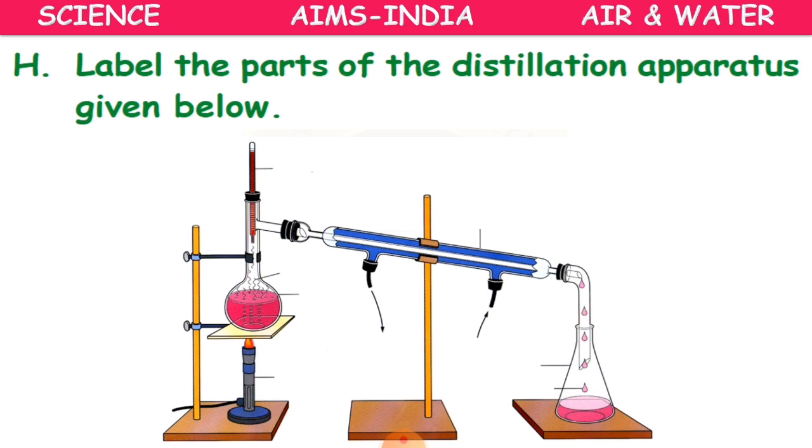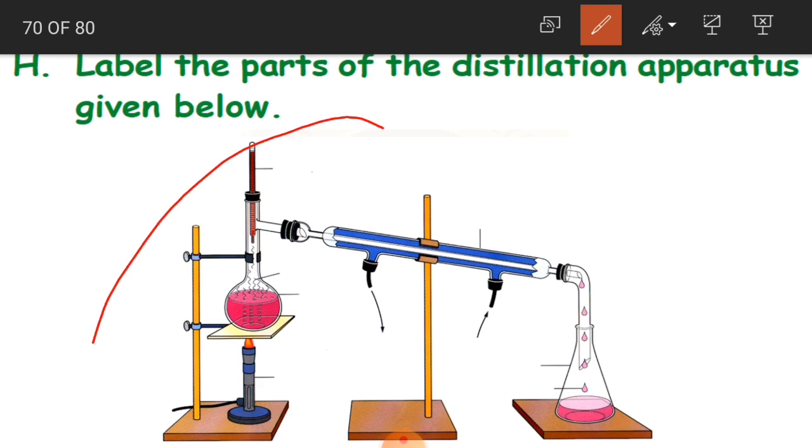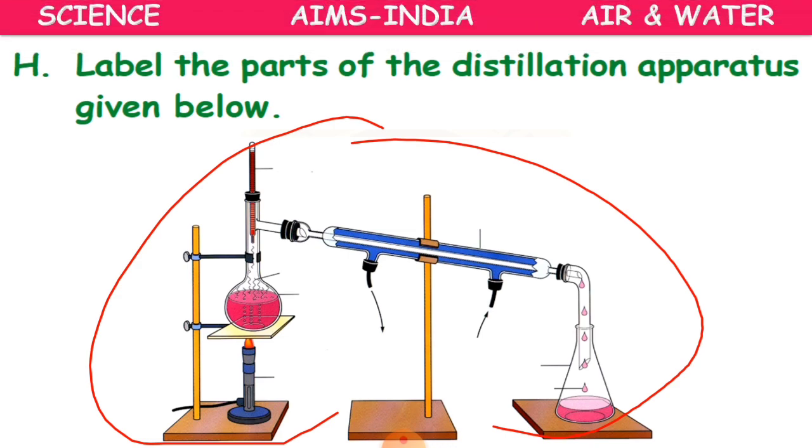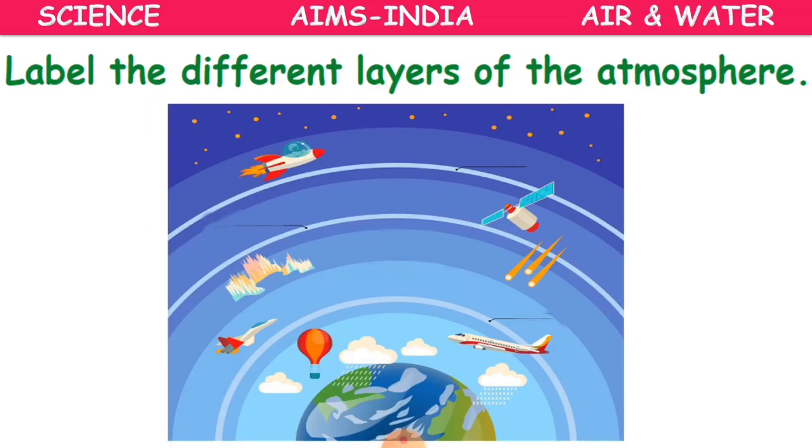Likewise, you just draw this picture, children. Draw this picture and label the parts. You already have this picture and all the parts in our previous slides where I explained the methods of sedimentation, condensation and the distilled water. Take a careful look, then draw this picture and label the parts without seeing. Again check with that particular slide whether you have done it correctly or any mistake has occurred. At the same time, even the different layers of the atmosphere, children.